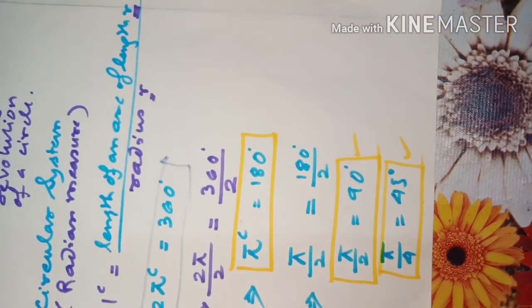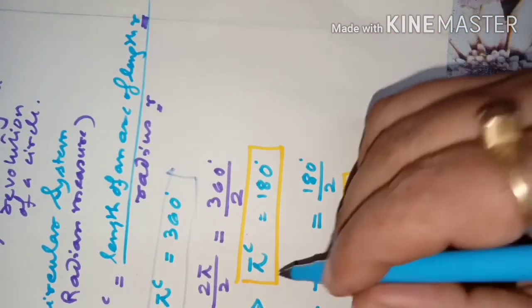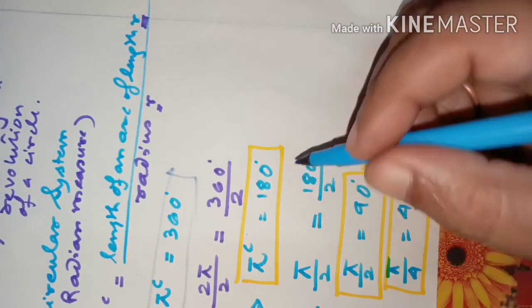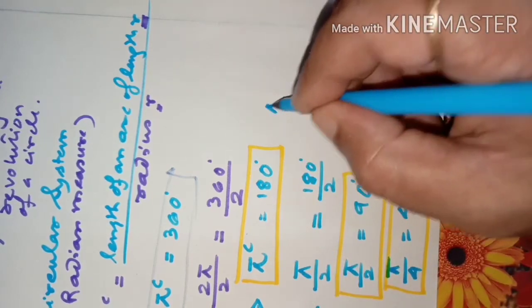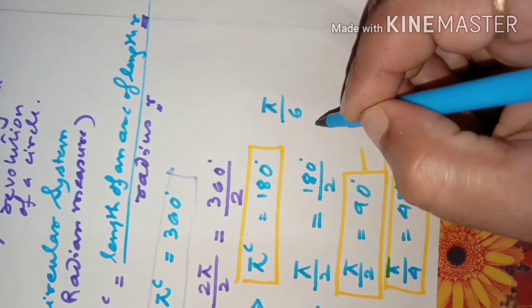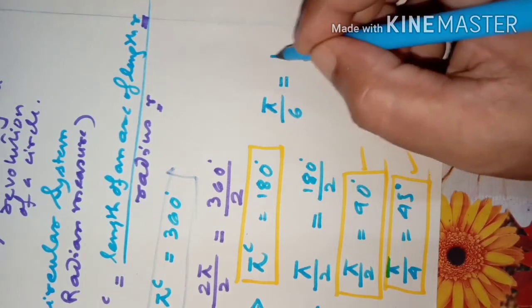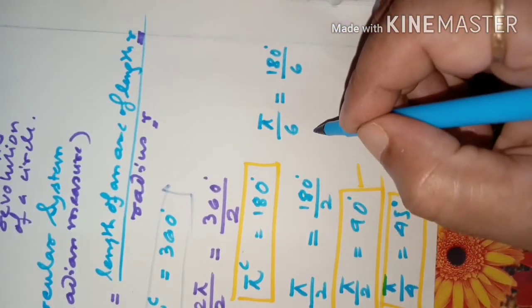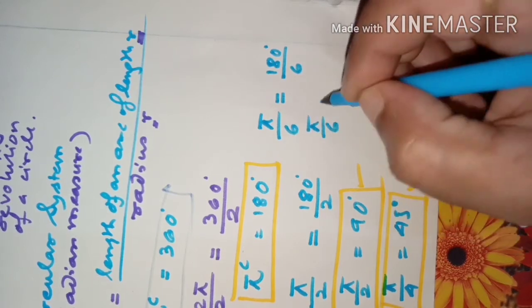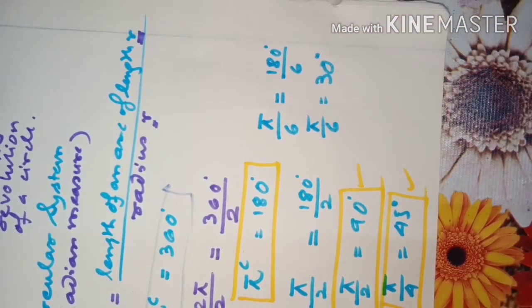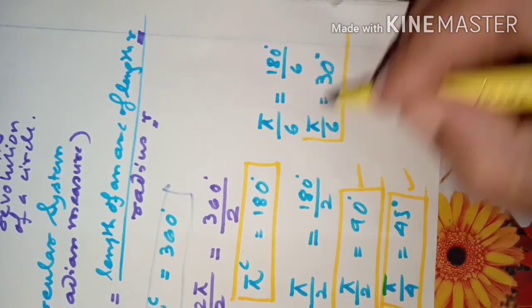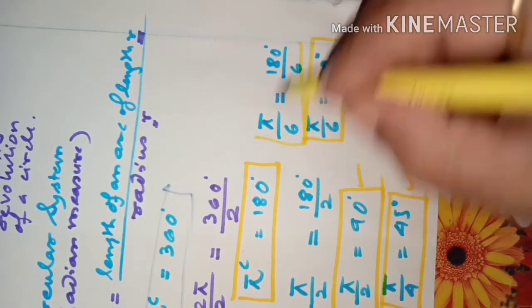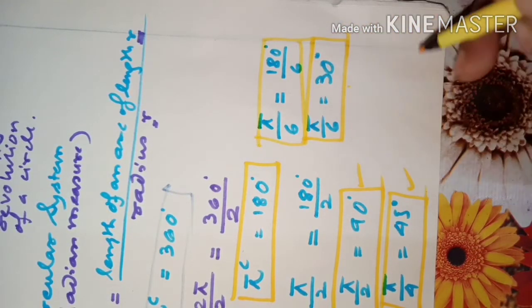Suppose we divide pi by 6, then it will give us 180 by 6, because pi means 180 degree. 180 by 6 is equal to 30 degrees. Means pi by 6 is equal to 30 degree. Are you understanding? So this is the angle conversion. Pi by 6 is equivalent to 30 degree.